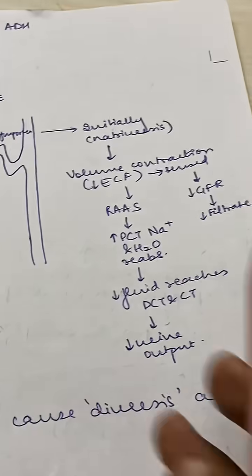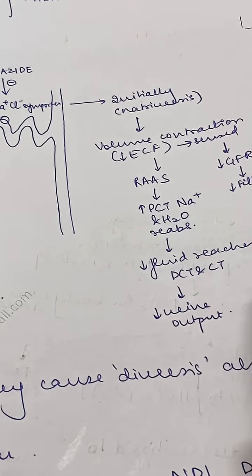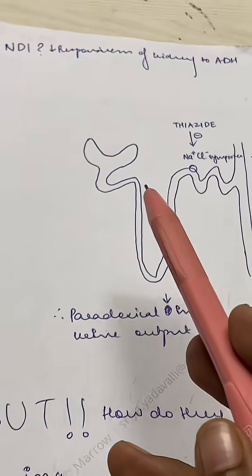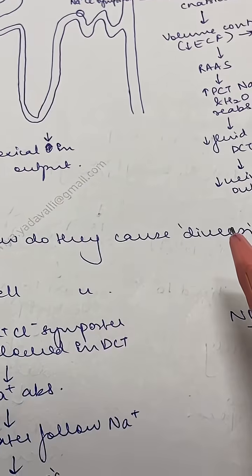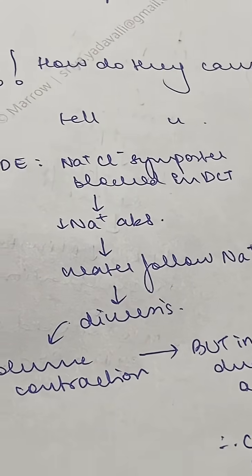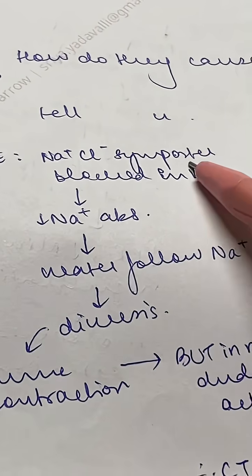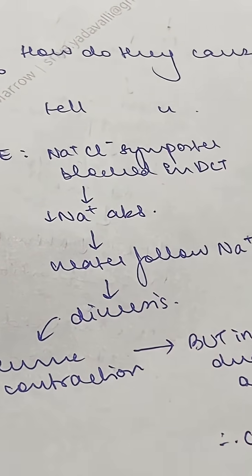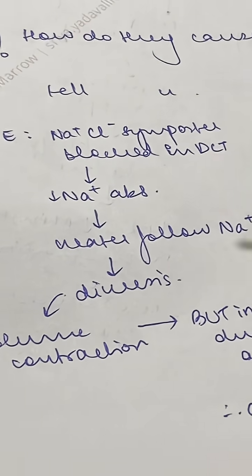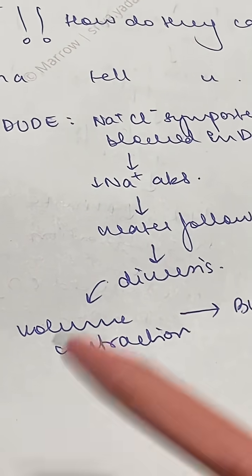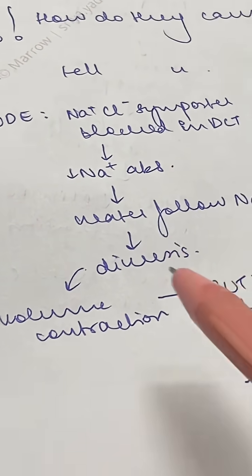Now you may ask me, if this pathway is happening in normal situations, why do thiazides cause diuresis? I'm gonna tell you guys. So in a normal person, let's say thiazides are given. This sodium chloride symporter is blocked in the DCT, that reduces sodium absorption, water follows sodium, that causes diuresis. Now volume contraction is happening in this person also.